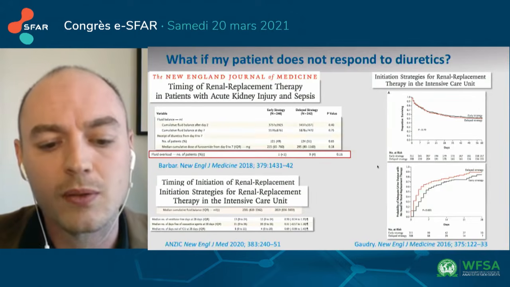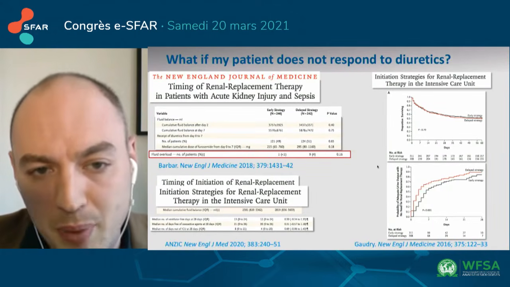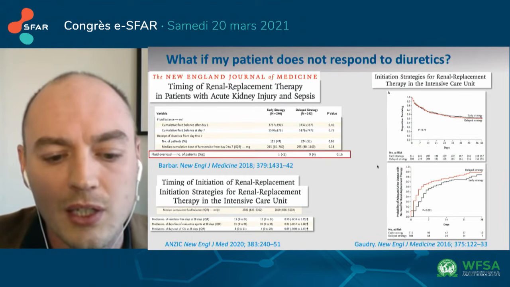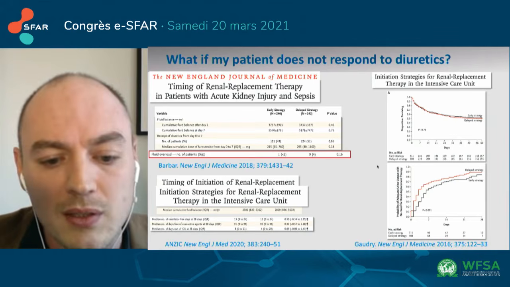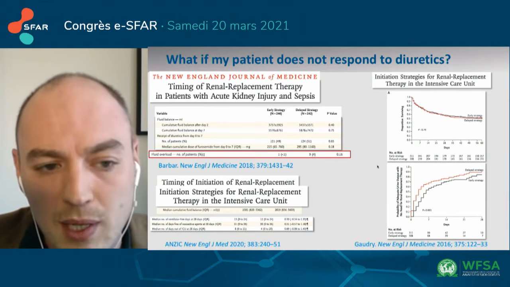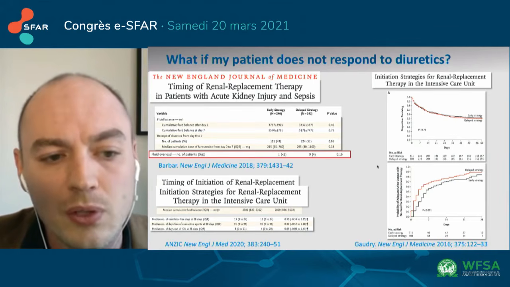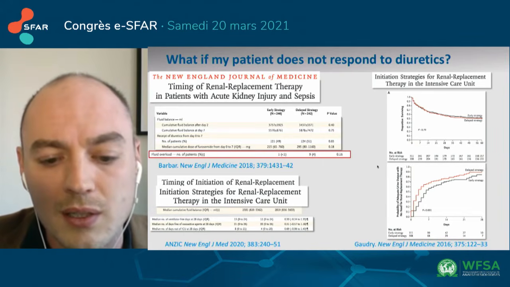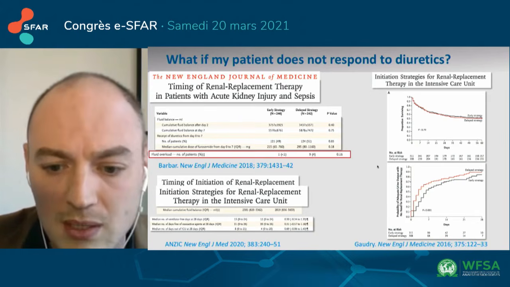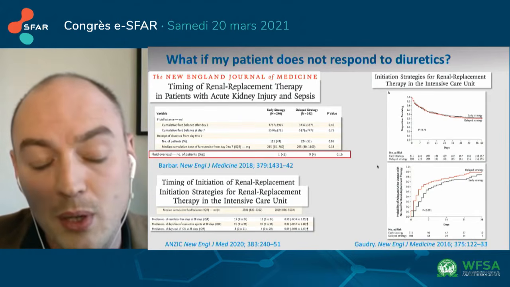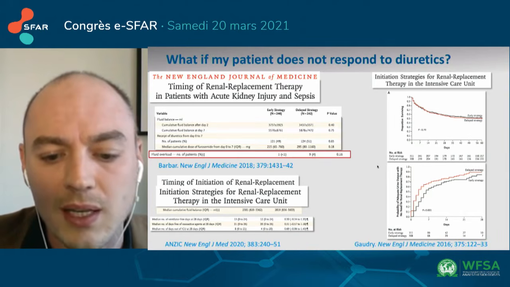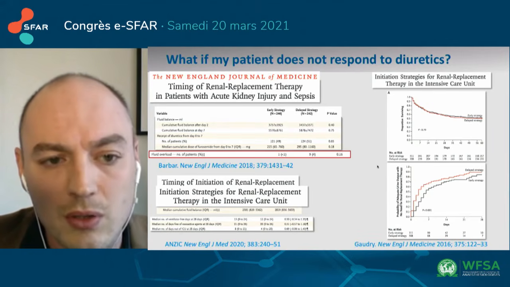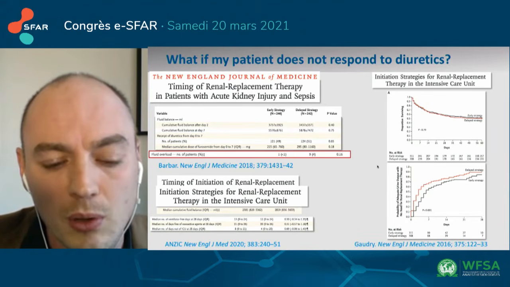So diuretics may be of benefit, but what if my patient does not respond to diuretics? Well, this is a serious issue. Of course, the deresuscitation process can be supported with the use of renal replacement therapy. Unfortunately, if we look at the results of these large RCTs, the only thing that we want to do is actually wait and see. But on the contrary, if we dive into the data of these patients, a lot of them were not fluid overloaded.